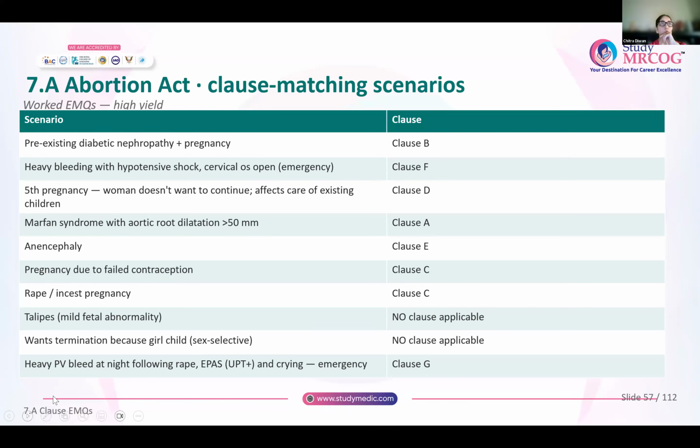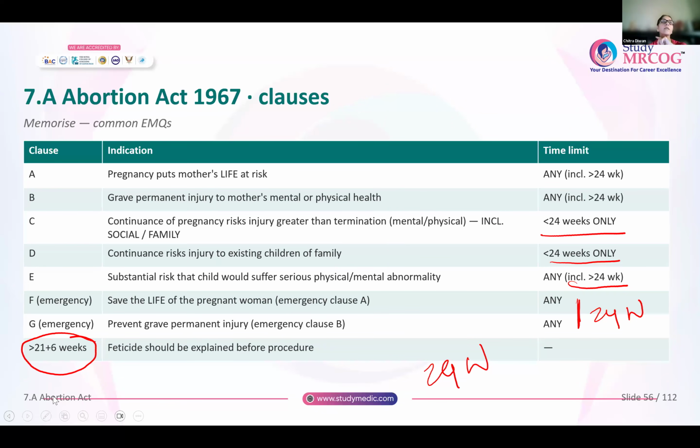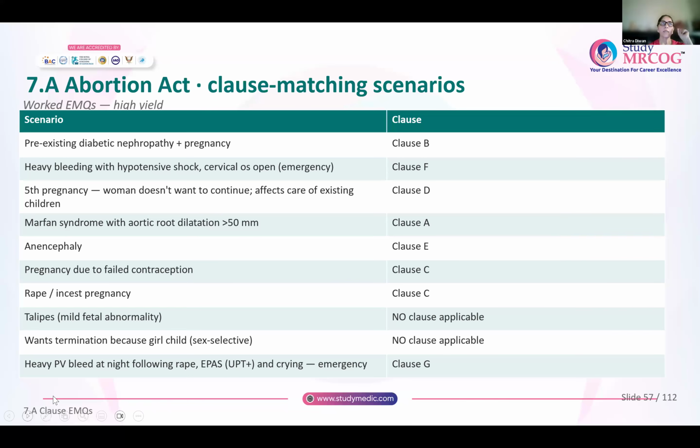Any woman with Marfan syndrome, aortic root dilatation more than 50 mm, under clause A, because if the pregnancy continues, it puts her life at risk. So even after 24 weeks of pregnancy, you can terminate the pregnancy for someone with Marfan's and a dilated aortic root. Fetus with anencephaly, clause E, because it is incompatible with life and there is severe mental or physical risk to the baby. Pregnancy due to failed contraception, clause C, because it is a social reason or whatever.